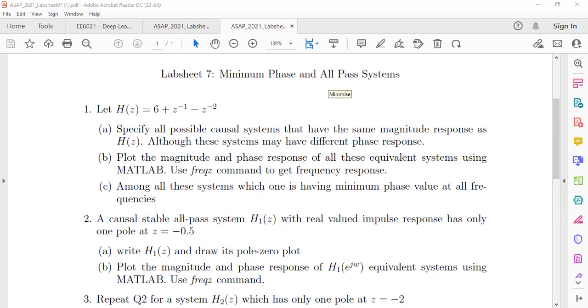Sir, it is minimum phase because whatever poles and zeros are there lie within the unit circle. So there is no delay, sir. All the poles and zeros which describe the system lie within the unit circle. Okay, that's okay, but tell a little more clearly why the name minimum phase has come.